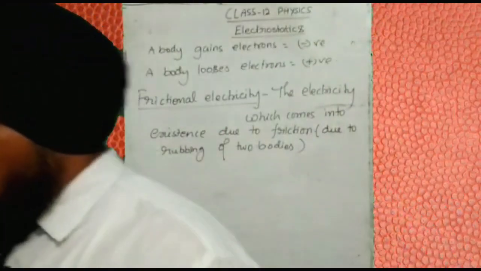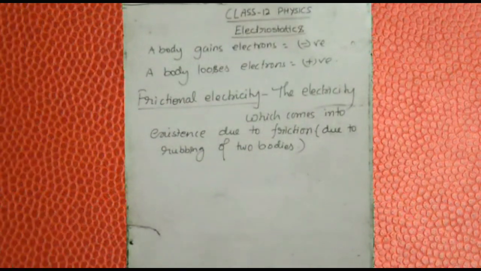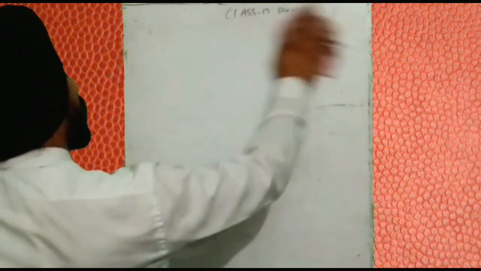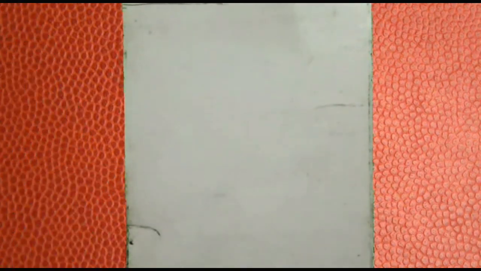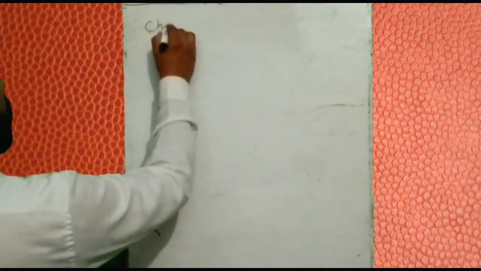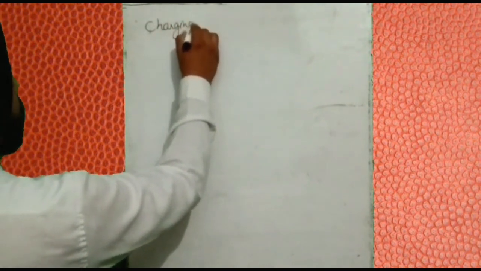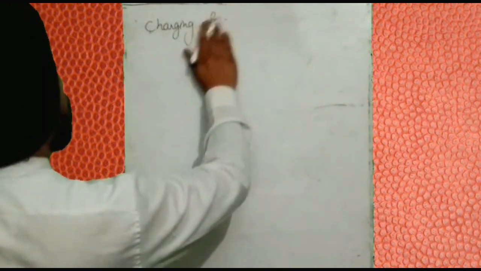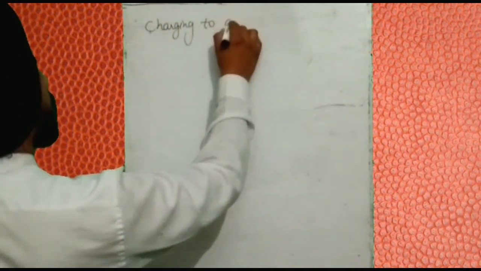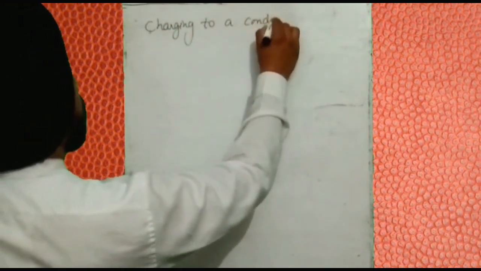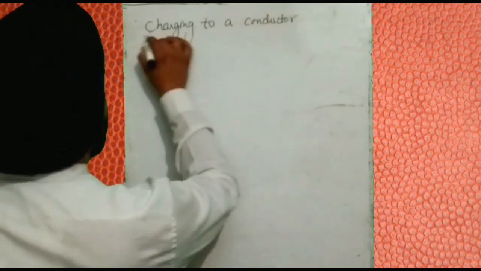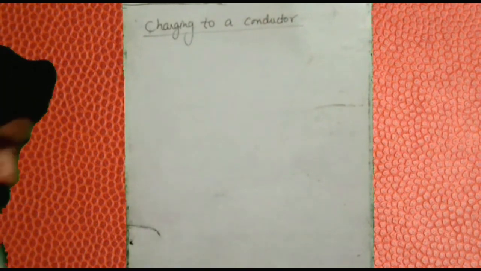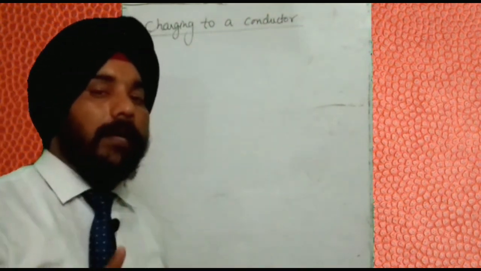Okay. So the next topic is charging of a conductor. How can we charge a conductor? For charging the conductor we have two methods.